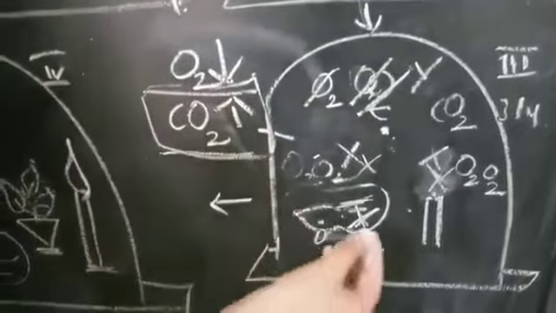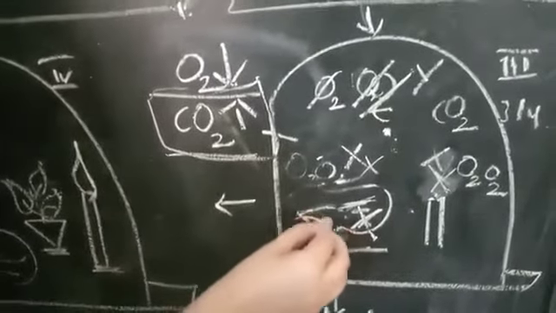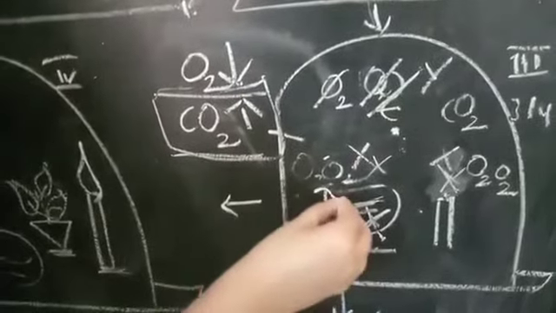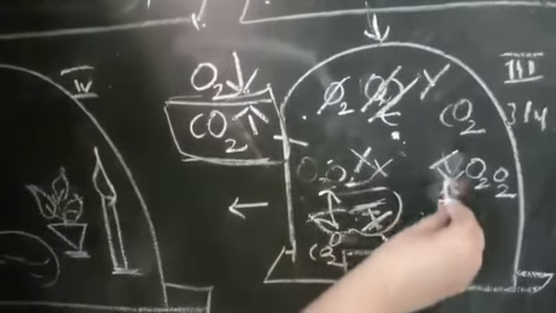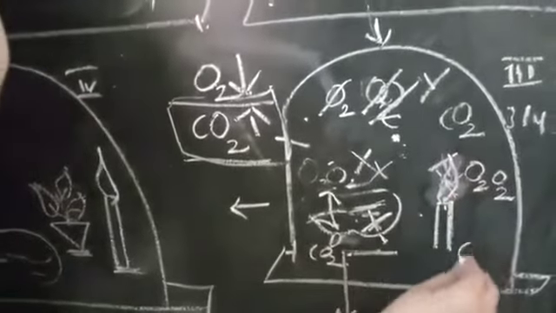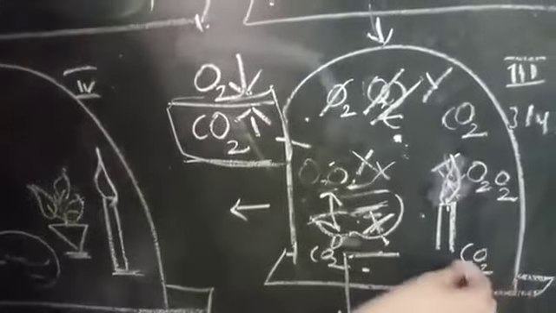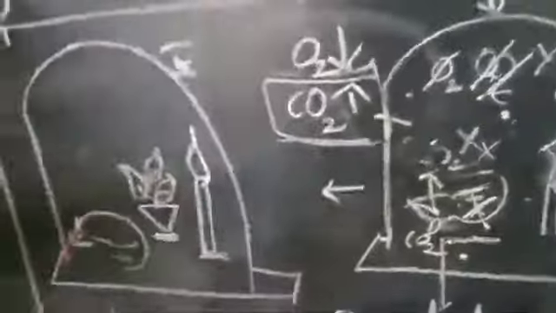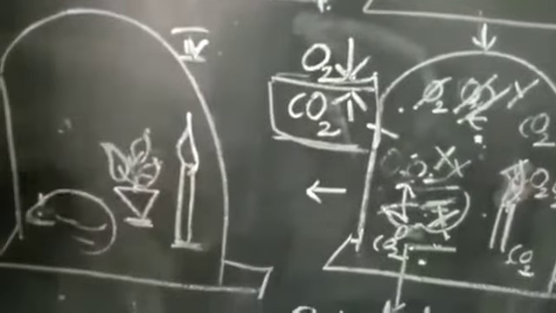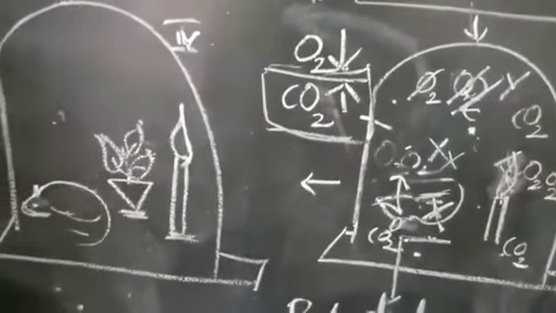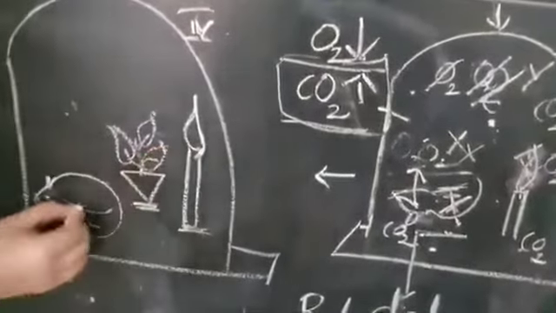Why, teacher? Again, let me tell you, like us, the rat also takes in oxygen and releases carbon dioxide. So here our rat is releasing carbon dioxide, and during the burning or combustion process, CO2 is again released. So what happened in these 2 cases? Carbon dioxide is increasing. Now in the 4th case, I am doing something different and interesting, and that is nothing but taking a new candle and a new rat this time.